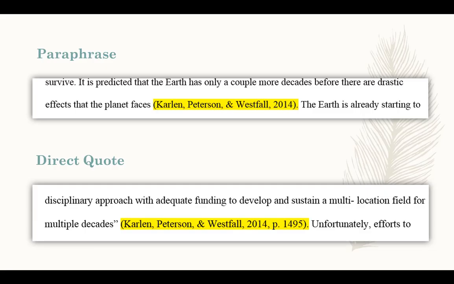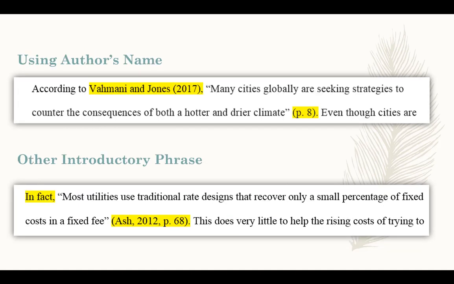To cite in APA, use the author's last name followed by a comma and the year of publication. If you are using a direct quote and your source includes page numbers, then you also must include the letter P followed by the page number of the direct quote. The in-text citation is part of the sentence, so punctuation begins after the citation, not before it.